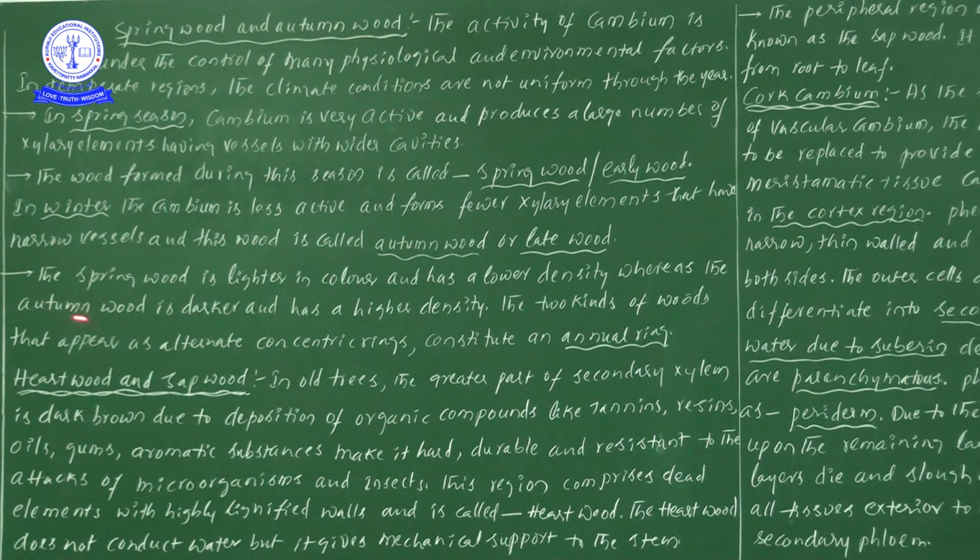So autumn wood is darker and has higher density. Don't forget: spring wood is lighter in color and has lower density, whereas autumn wood is darker than the spring wood and has higher density. These two points help when asked in NEET examinations.